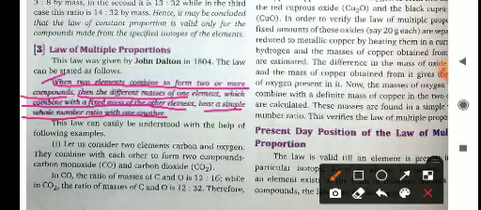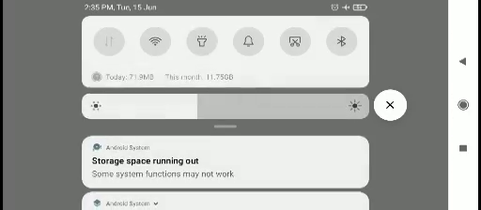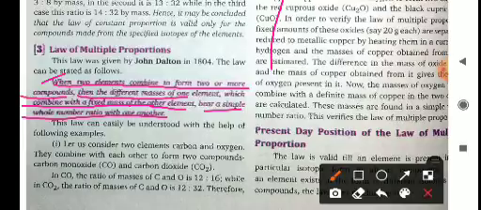Means when two elements combine to form two or more compounds, the different masses of one element which combine with the fixed mass of the other element will always bear a simple whole number ratio.